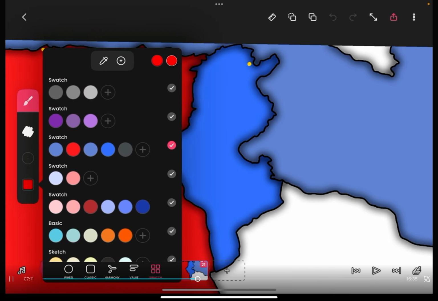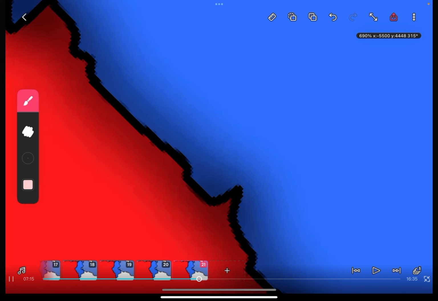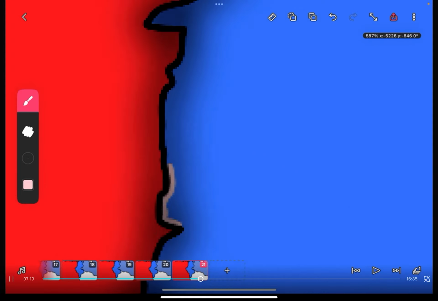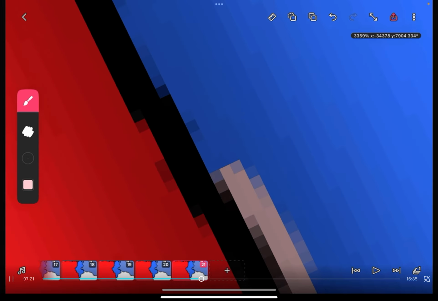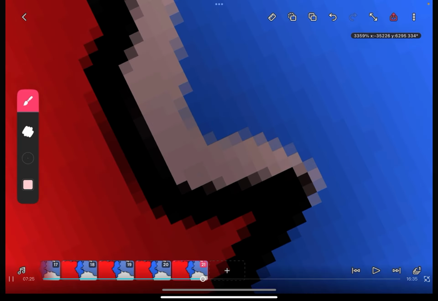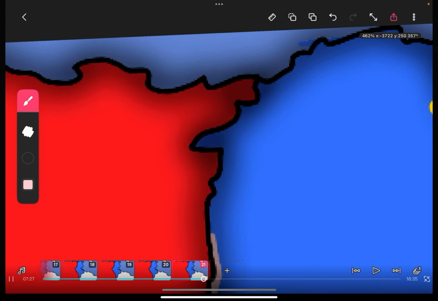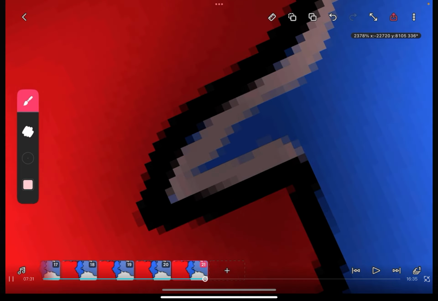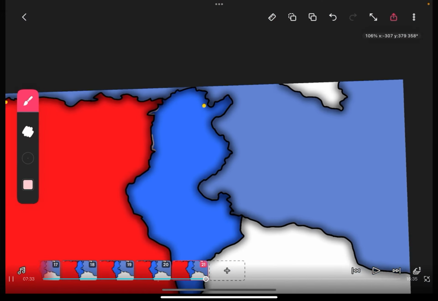So choose a very light shade of red, and then just draw it along the border here. Since this isn't a very large frame rate, you can make the lines kind of thick. So like this, and then this. And so that represents where they're attacking.